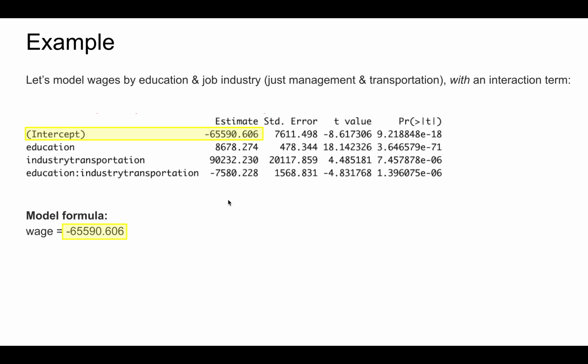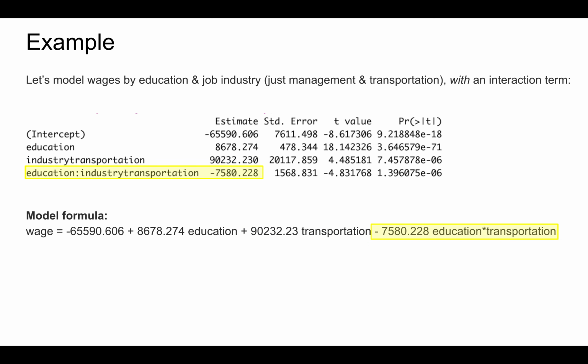Thus, wage equals negative 65,591 plus 8,678 times education plus 90,232 times transportation minus 7,580 times the product of education and transportation.